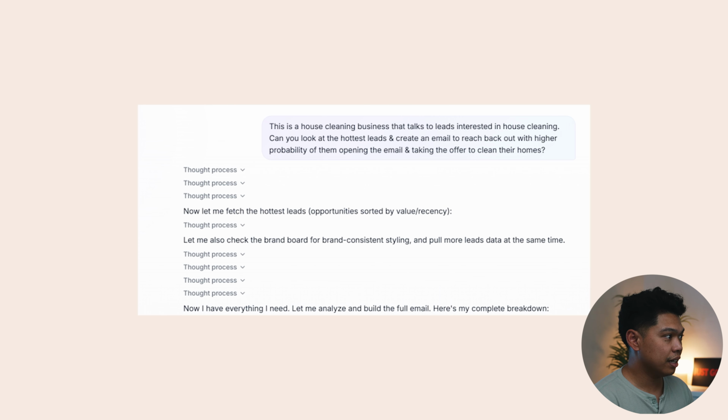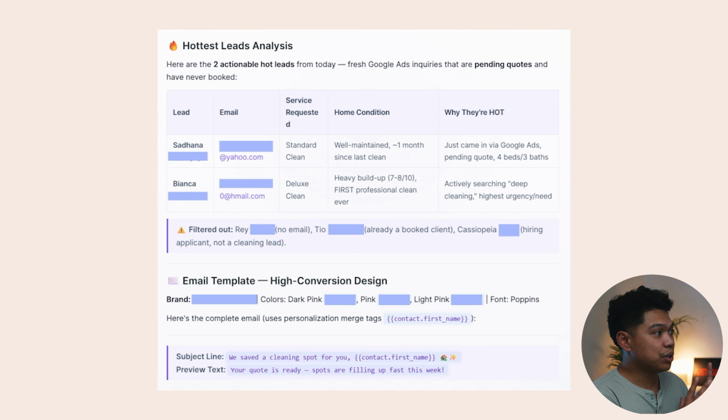So now it's thinking, it's fetching, it's looking at everything. It's even checking the brand board for brand consistent styling, pulling the leads data, looking for the hottest leads that just came in through the opportunities dashboard. Now, here is the complete email, right? The breakdown. And I have to actually take out a lot of this information because this is an actual real client account.